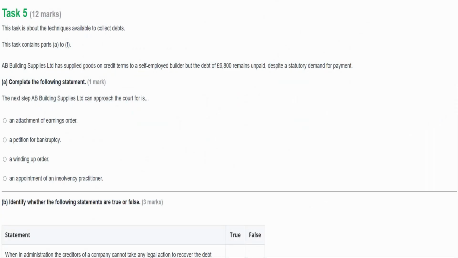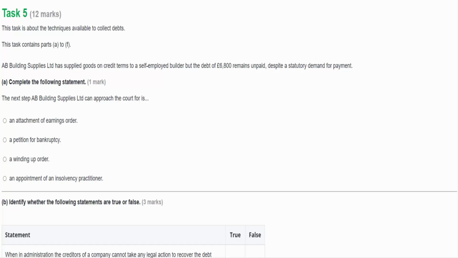This is a debrief of Task 5 from AAT's first sample assessment for credit and debt management. So Task 5 is about the techniques available to collect debts. In Part A, it tells us that AB Building Supplies Limited has supplied goods on credit terms to a self-employed builder, but the debt of $6,800 remains unpaid despite a statutory demand for payment.